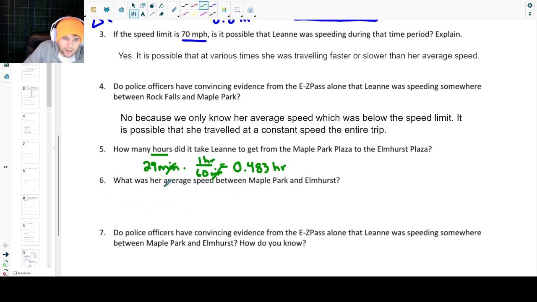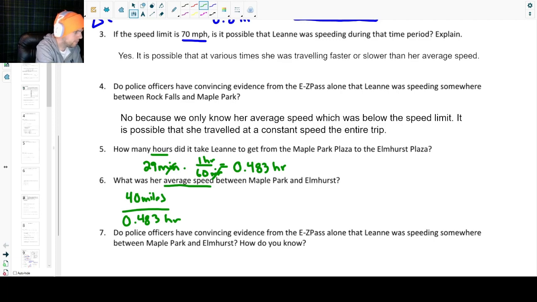And again, we're going to calculate that average speed, so we need her change in distance, which was 40 miles, divided by the time that we have here, 0.483 hours, and then we're going to do a quick calculation with that. So we got 40 divided by 0.483.